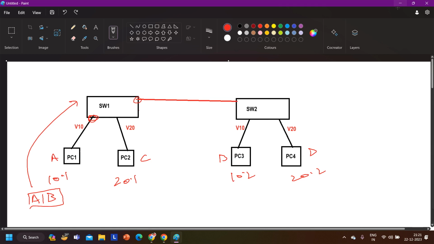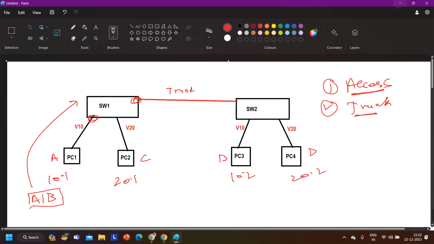As I told you in the last class also, there are two types of switch port. The first one is the access port and the second one is the trunk port. An access port is a port which is a member of a single VLAN, and a trunk port is a port which is a member of all VLANs, or you can say multiple VLANs. So let's say I have configured this link as a trunk. That means this interface is a member of VLAN 10 also, and this interface is a member of VLAN 20 also. This interface is a member of VLAN 1, VLAN 30, 50, 100 also, right? By default, now this interface is a member of all VLANs.